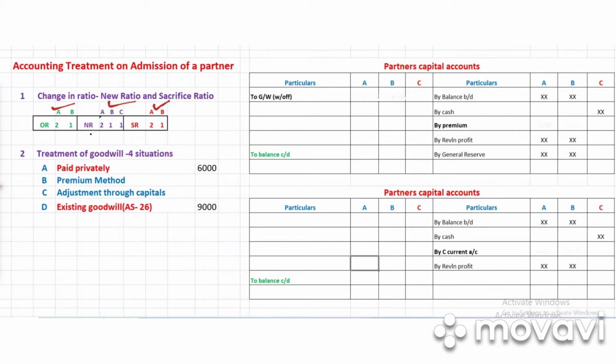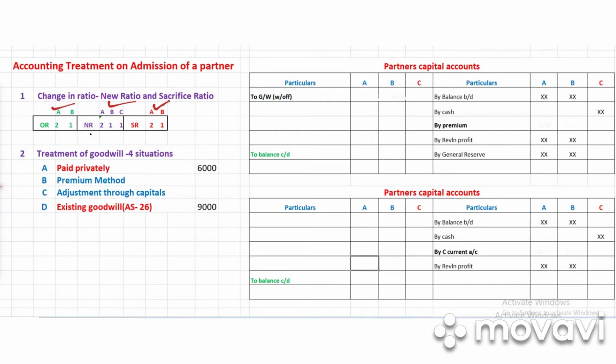That means that when C gets into the partnership business, the old partners A and B will lose some of their share for C, right? So they are actually sacrificing partners. They sacrifice their share for the benefit of C. So what is actually happening? Since they are sacrificing, naturally they should be compensated. They should be given some compensation.